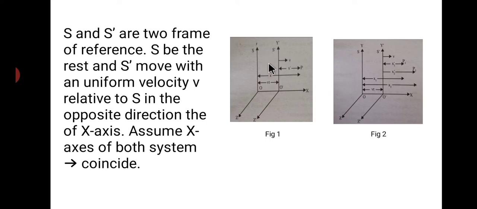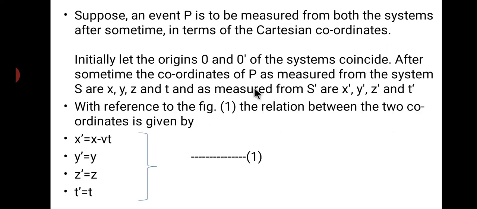And here, it takes a certain time from this point to this point, that is from O to O dash, it is separated by the distance of vt. So now we wanted to calculate this distance here, x dash. To get this x dash, what we have to do? x minus vt. x minus vt will give us a distance of x dash. So I have written here now, x dash is equal to x minus vt.